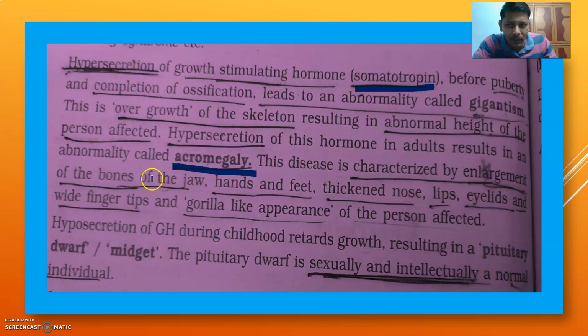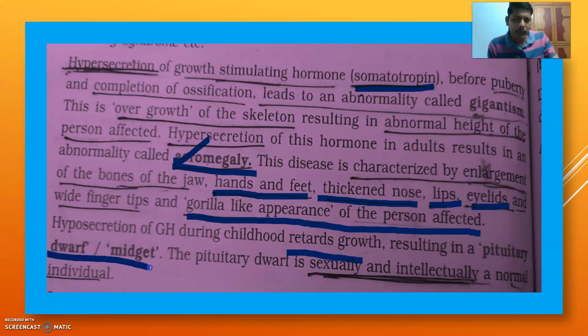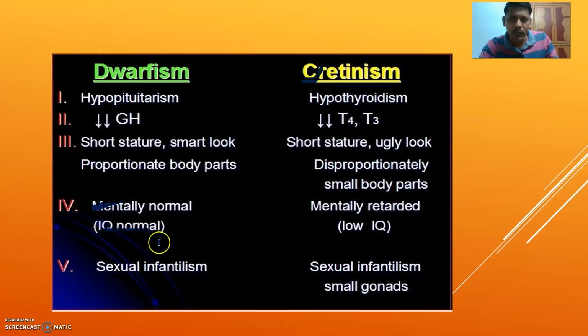This is characterized by enlargement of the bones of the jaw, enlargement of hands and feet, thickened nose, thickened lips, thickened eyelids, wide fingertips, and a gorilla-like appearance of the person affected. Those are the symptoms of acromegaly, which is very important. Hyposecretion of growth hormone during childhood retards growth, stops growth, and results in pituitary dwarfism, otherwise called midget. This is a new word, it is not given in NCERT. Pituitary dwarf is also called midget.